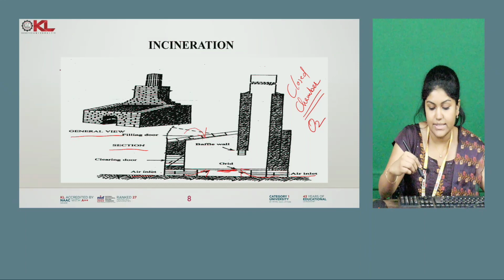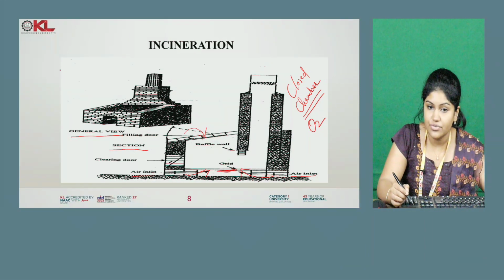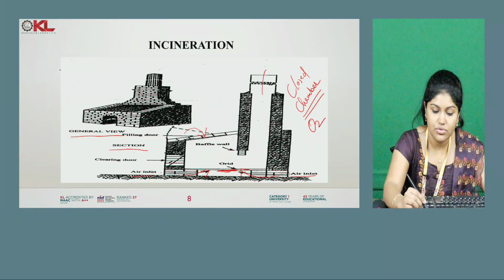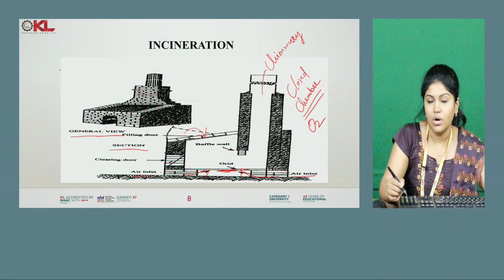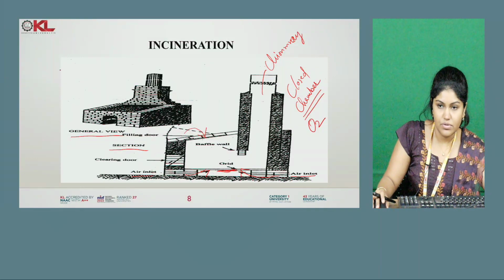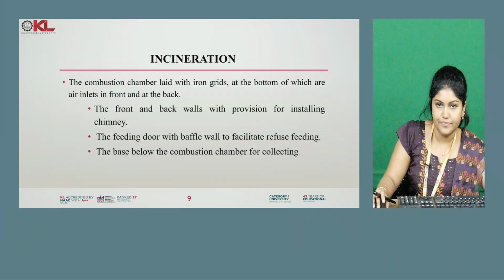This is how oxygen enters inside. And this is the chimney, through which the air will go out. So this is how the incineration process looks.